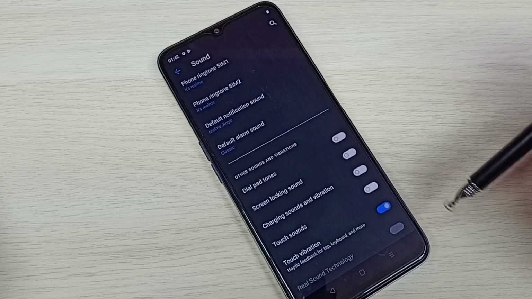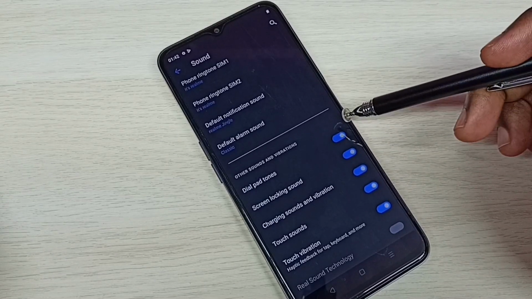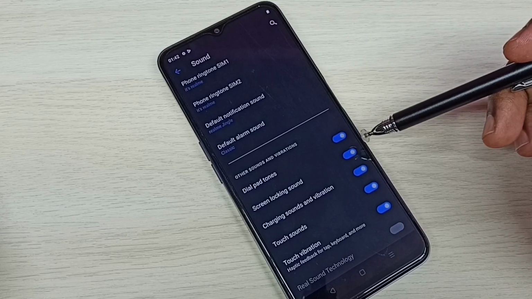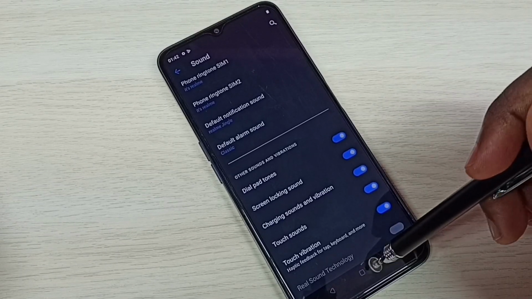So if you want to enable, just again tap here and enable it. So this way we can control sounds. Okay, so please try this.